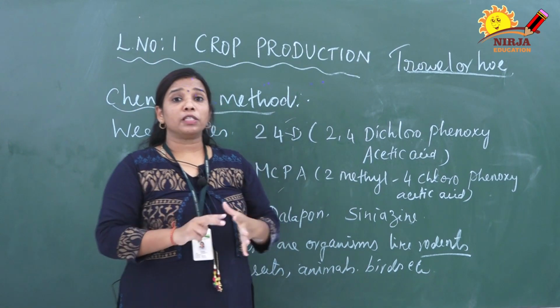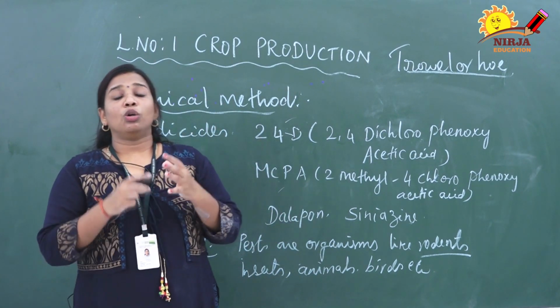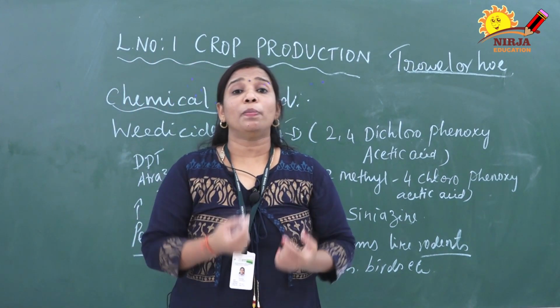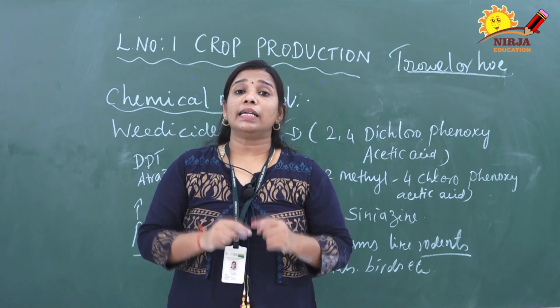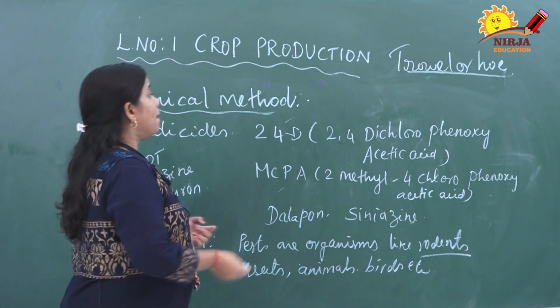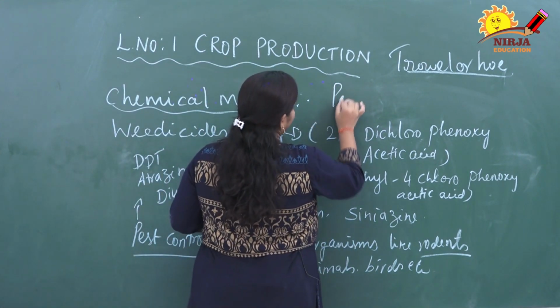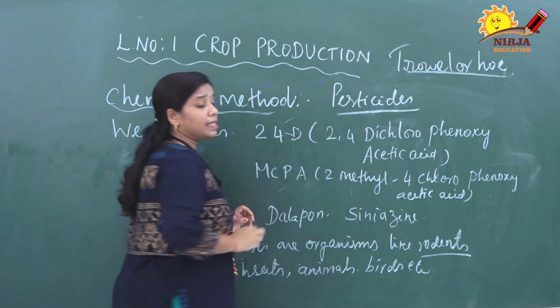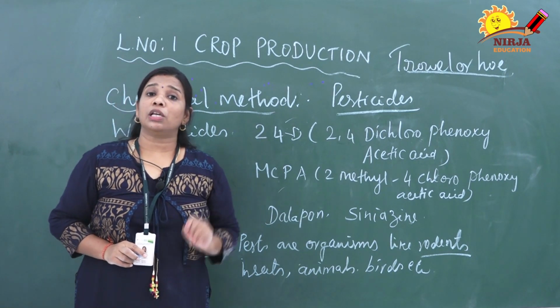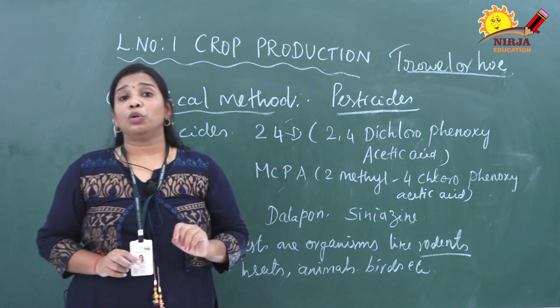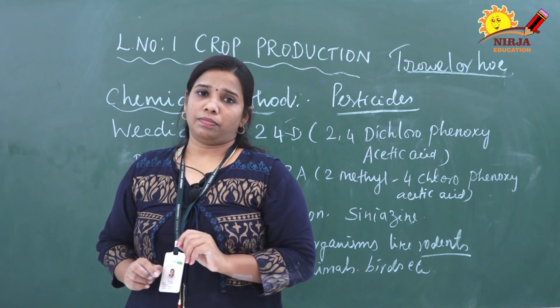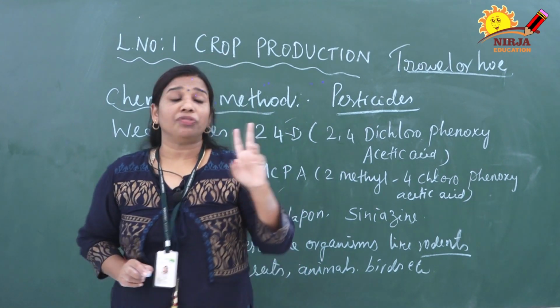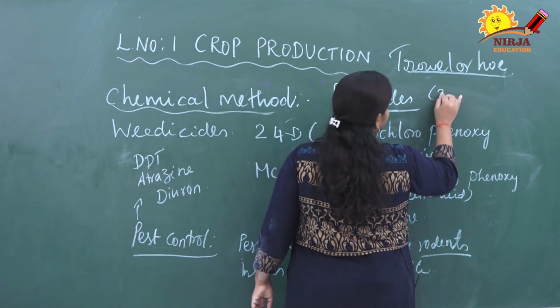So these pests we should control. Pests can be controlled by chemical substances called pesticides. A pesticide is nothing but a chemical substance which helps to kill the pest. There are three types of pesticides.